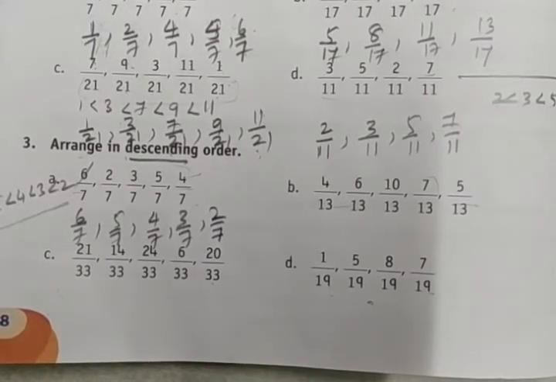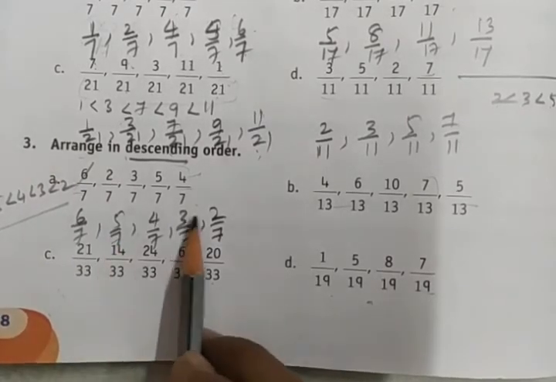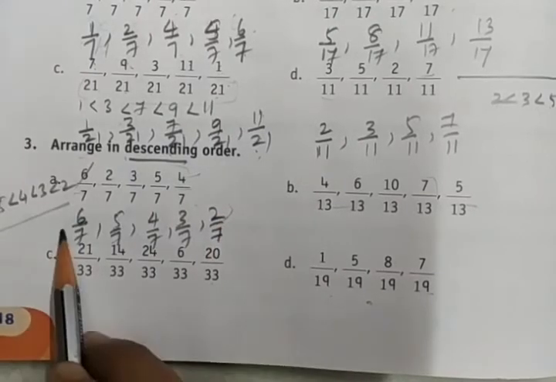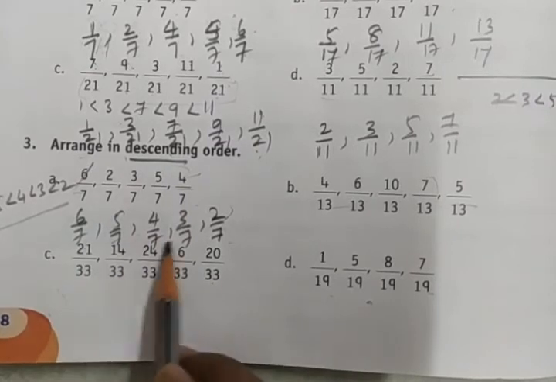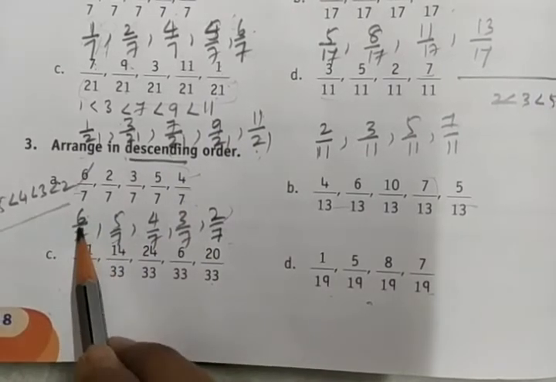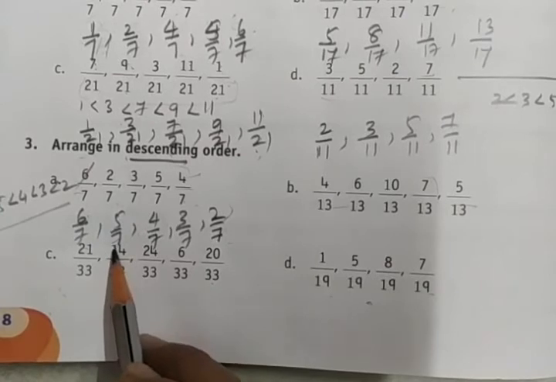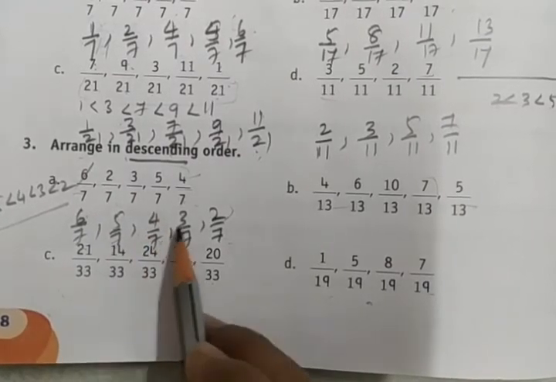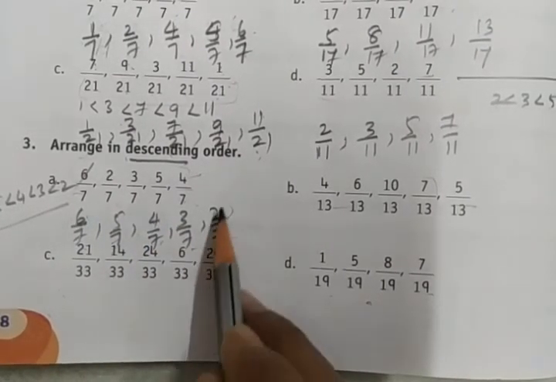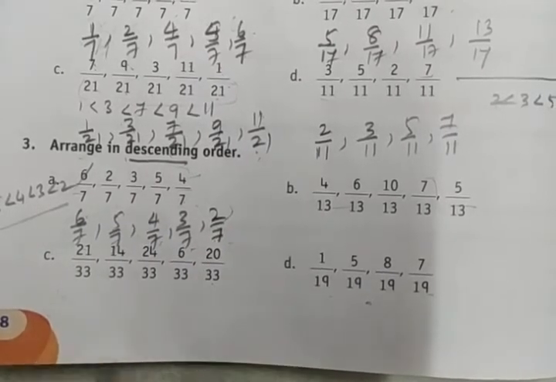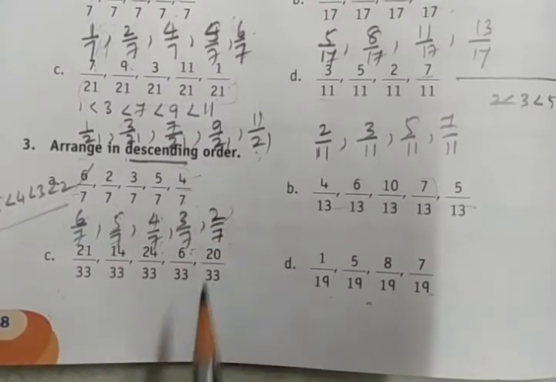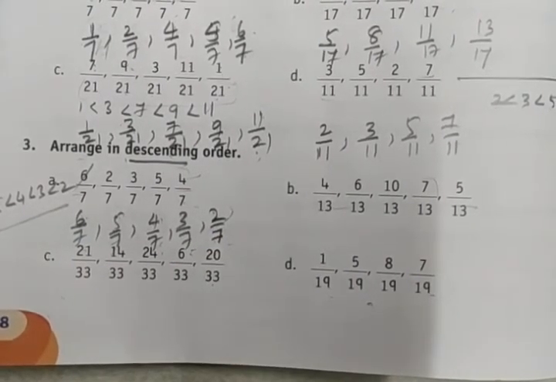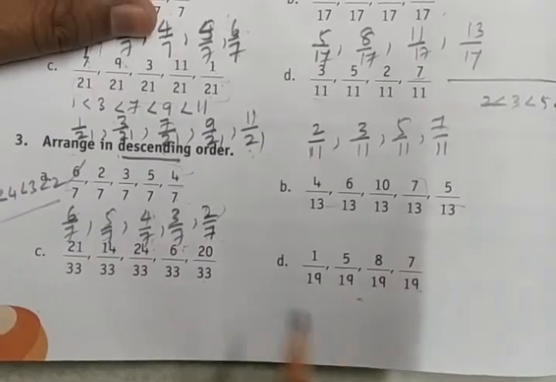Descending means bigger number to the smaller number: 6, 5, 4, 3, 2. So this we did, right? Now the denominator we have to write as the same denominator, that is 7, 7, 7, 7. 6 by 7 is the largest fraction, 5 by 7 is a bit lesser, 4 by 7 is lesser, 3 by 7 is lesser still, and 2 by 7 is lesser again. So 6 by 7, 5 by 7, 4 by 7, 3 by 7, 2 by 7 is the arrangement of the given fractions in descending order.